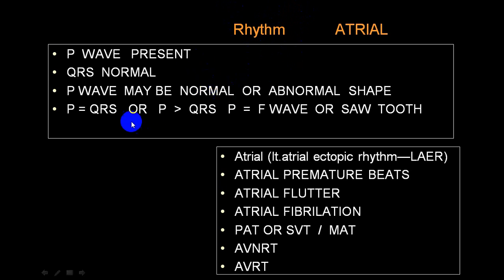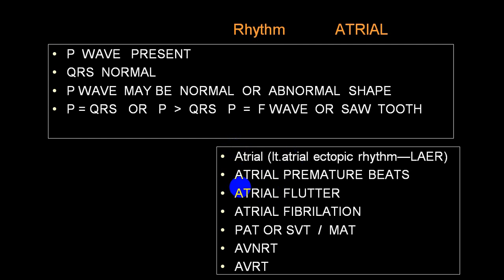Now P wave shape may be different depending upon that. F wave, sawtooth appearance, etc. So if you are having impulse generation from the left atrium, we call it a left atrial ectopic rhythm. If there is a single complex which is showing a P wave before the QRS complex which is of an abnormal shape, we call it an atrial premature beat, because that beat will always be premature and the P wave shape will be abnormal. The remaining QRS complexes will be normal sinus rhythm.